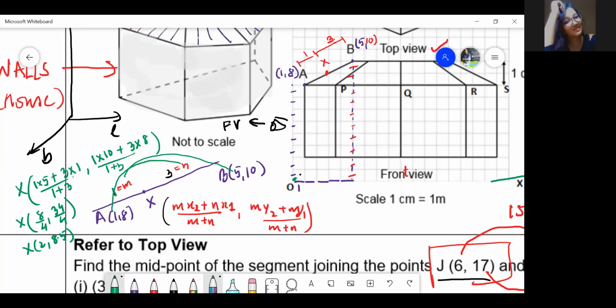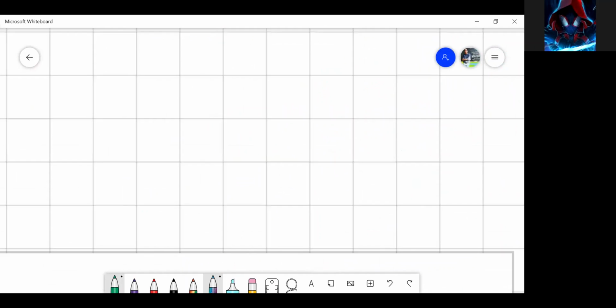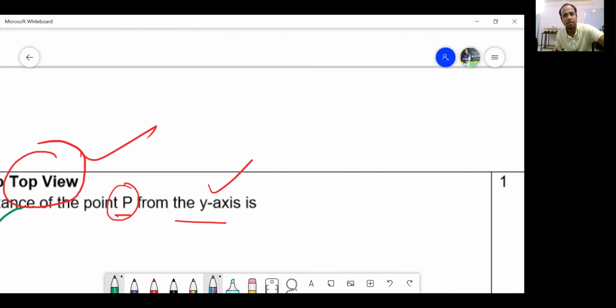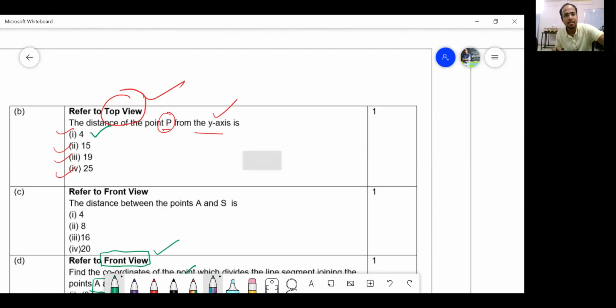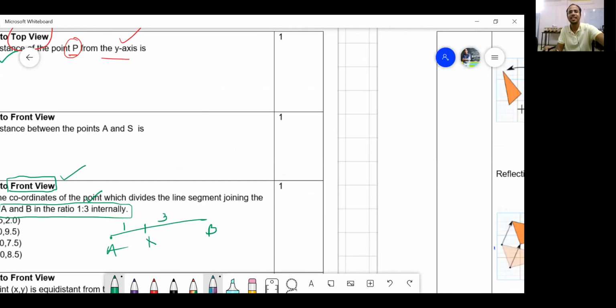Yes, sir. So shall I check whether (2, 8.5) is in the options or not? I will allow you to write this later. Let me check with the answer whether it is correct or not. Yes, the answer is (2, 8.5), option number 4. Did you enjoy this? Yes or no?